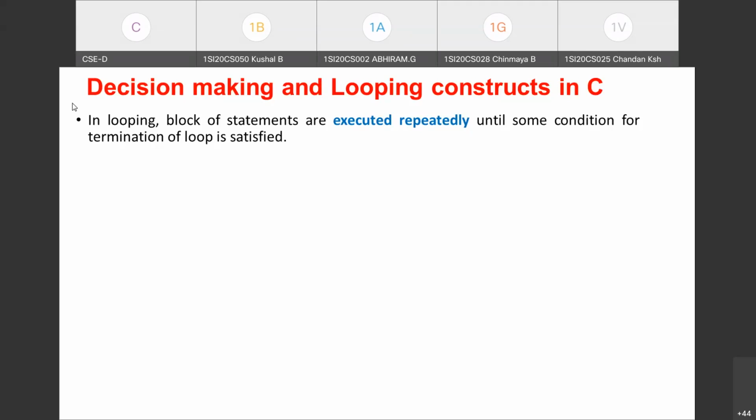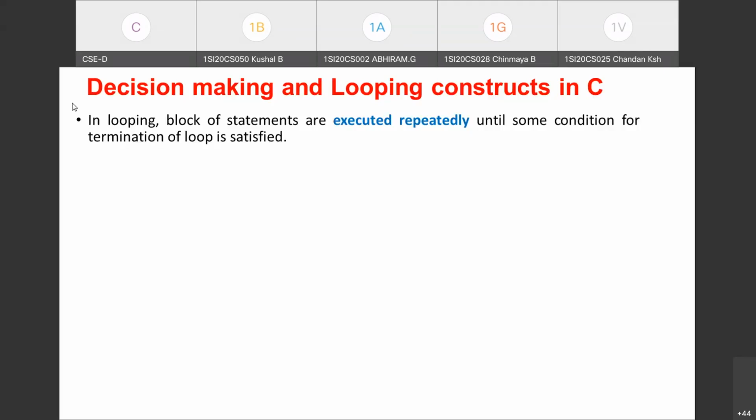So in looping, a block of statements, it may be one statement or a set of statements, will be executed repeatedly until some condition for the termination of the loop is satisfied. If the condition you are testing is a failure, then the control will come outside the repetitive process. So this is how the looping construct will work. Looping means repeating.